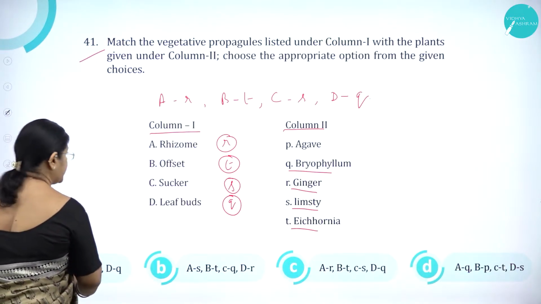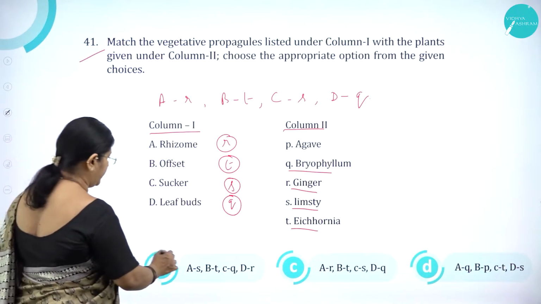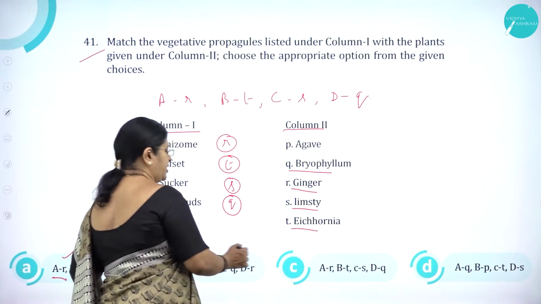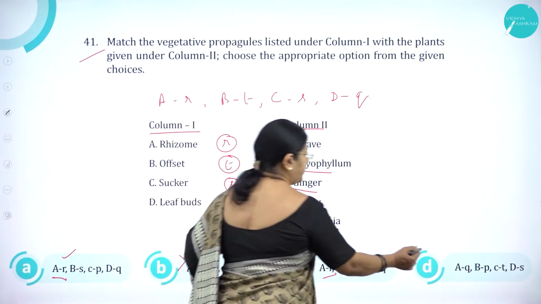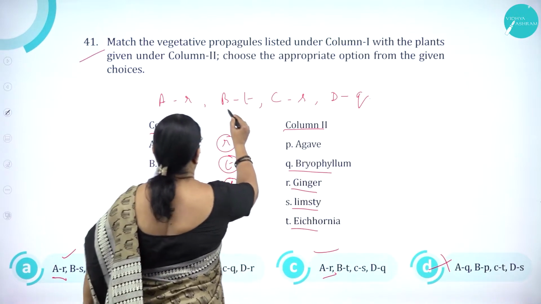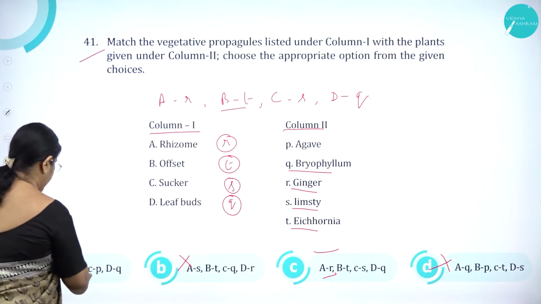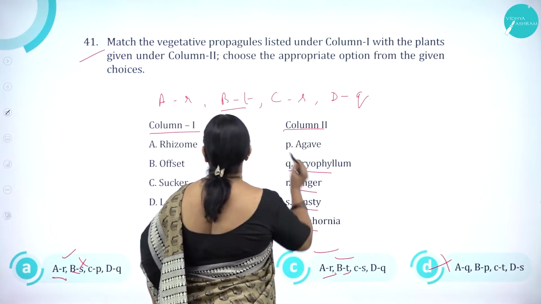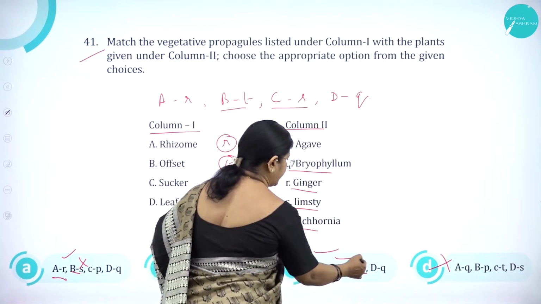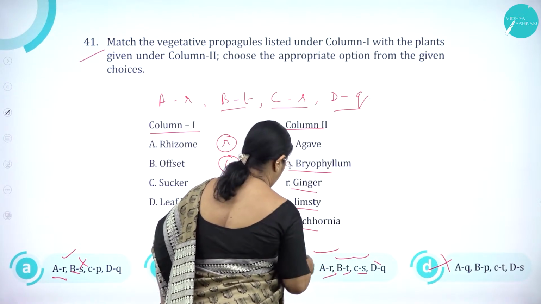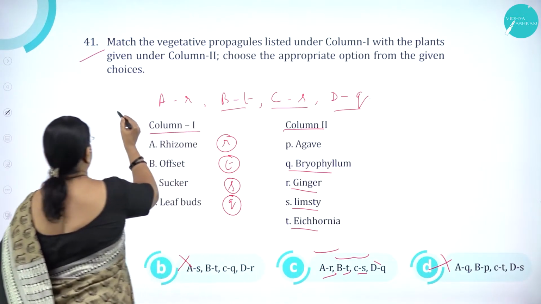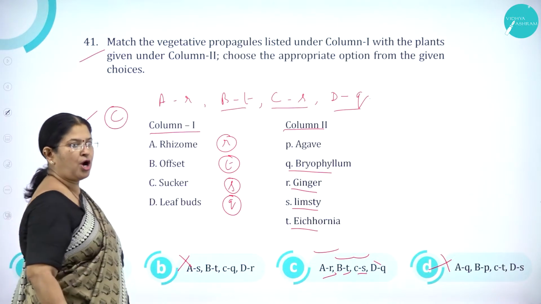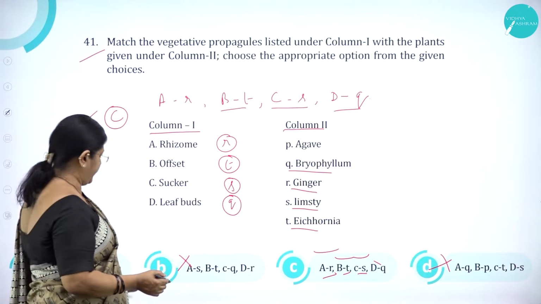AR here also it is there. AR here it is not there, so it is wrong. Here it is there. Here it is not there. Second one is what? BT. Here it is BS, so wrong. Here it is wrong. Here it is BT. Second one is CS, correct. DQ. So option C is correct.